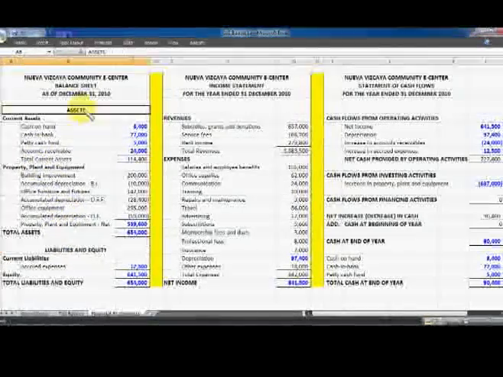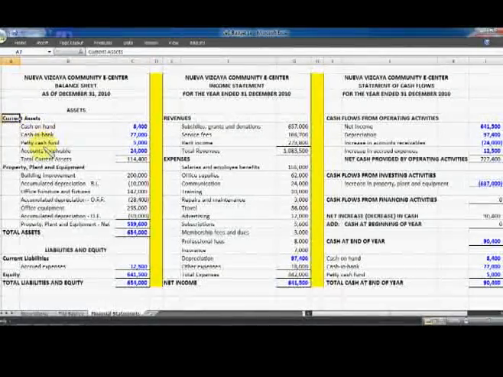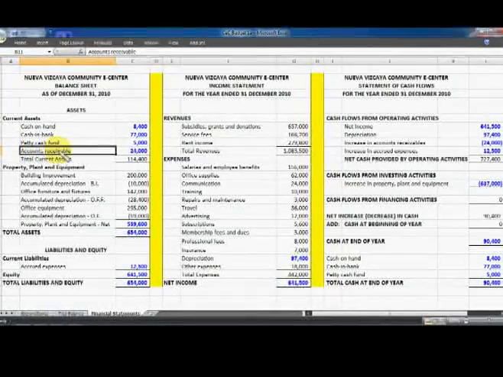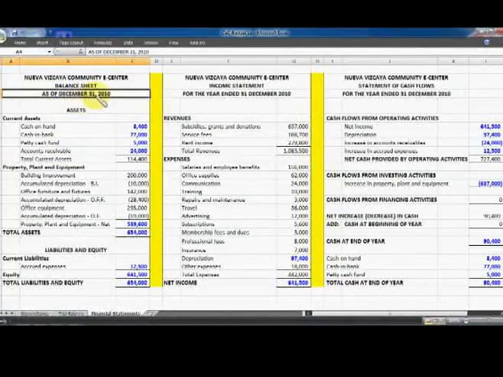And for the assets, we have to present first the current assets, or the cash plus those assets that are expected to be converted into cash within a period of 1 year after the balance sheet date, which in this case is December 31, 2010.